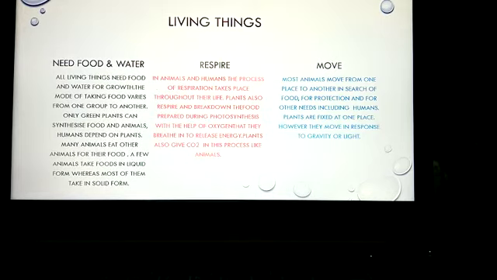Animals, humans, and plants all do respire. Respiration. They do respiration. In animals and humans, the process of respiration takes place throughout their life.